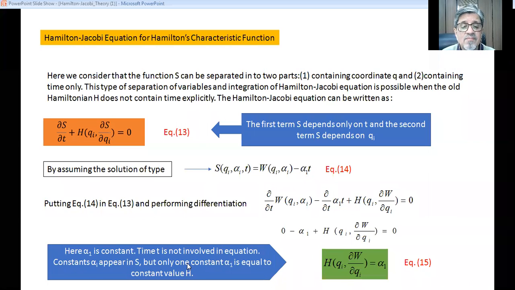But only one constant, alpha 1, is equal to the constant value of the Hamiltonian. That is possible only for alpha 1. It is not possible for alpha 2, alpha 3, or even alpha i.